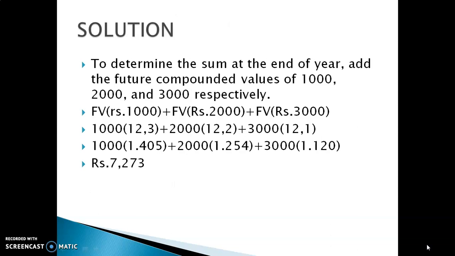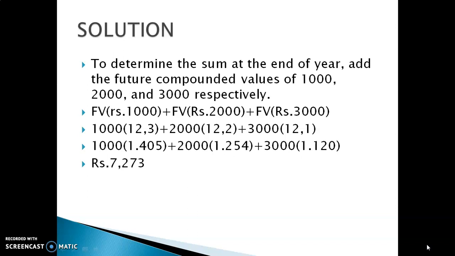This is also a simple example. To determine the sum at the end of the period, we have to add the future compounded values of 1,000, 2,000 and 3,000.